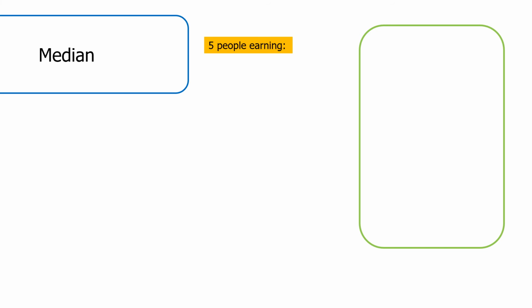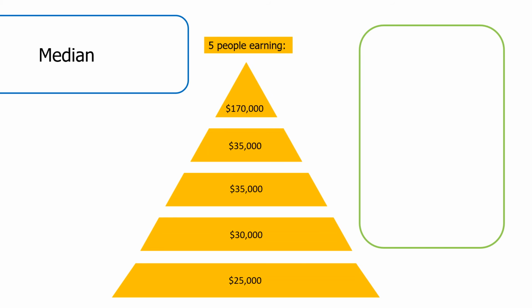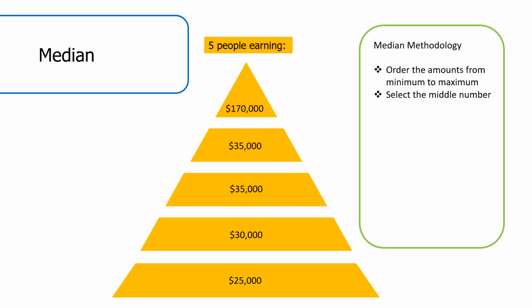Medians use the middle number, which is far more representative of where the middle in data actually is, and is also used in analysing the gender pay gap. Let's say you have 5 people earning $25,000, $30,000, $35,000, another with $35,000, and another with $170,000. The problem taking the mean here is the answer is $59,000, which is not really representative of where the salaries are in the middle of the data, because you have a largely different outlier at the top.